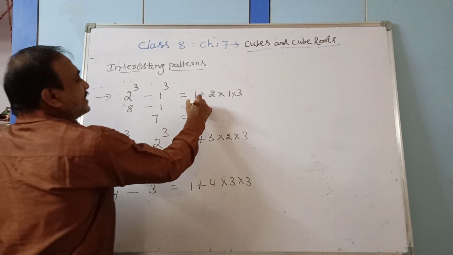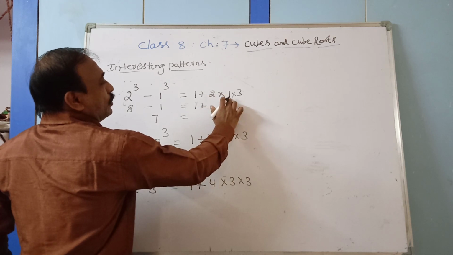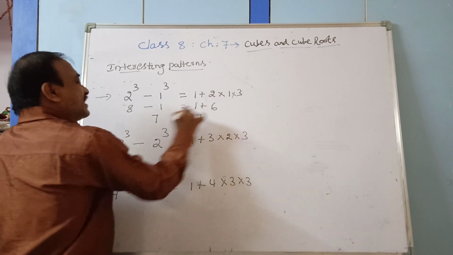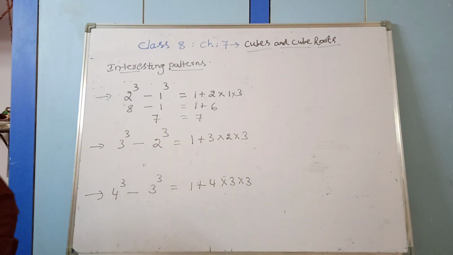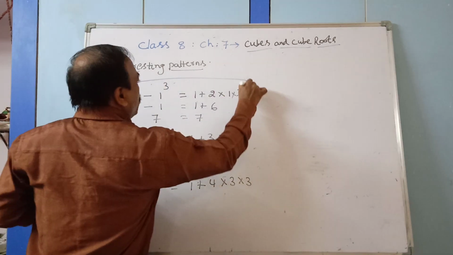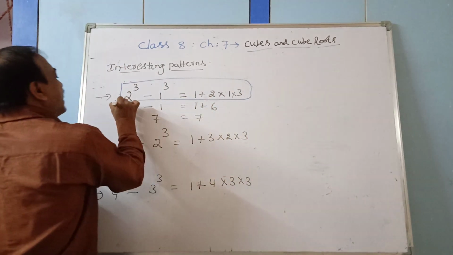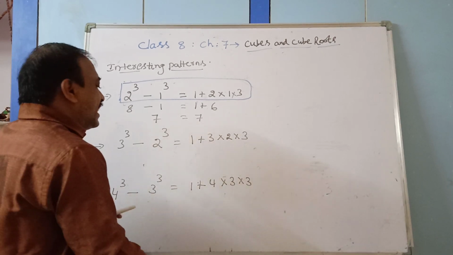Observe it. 1 plus 2 into 1 into 3. 2 1s are 2, 2 3s are 6. 1 plus 6 is 7. See the pattern what we are writing. Here the pattern we are writing 2 cube minus 1 cube. We are able to express as 1 plus 2 into 1 into 3.